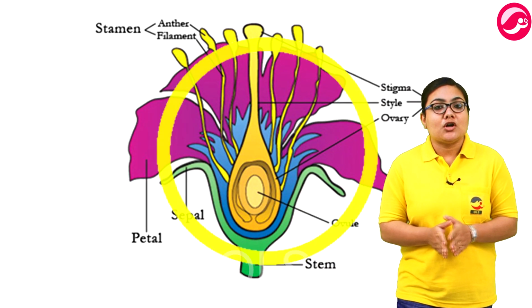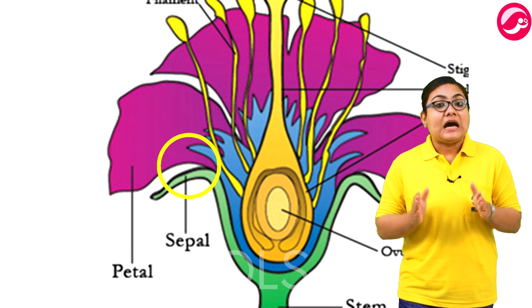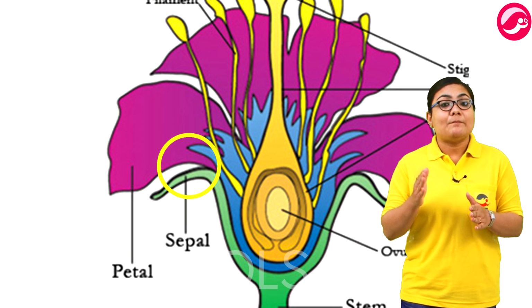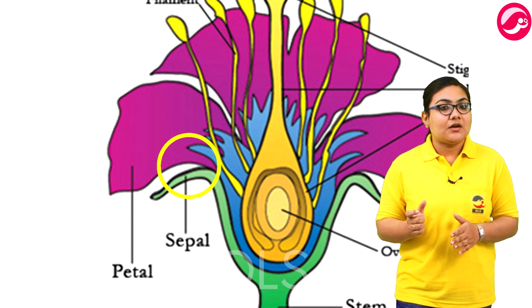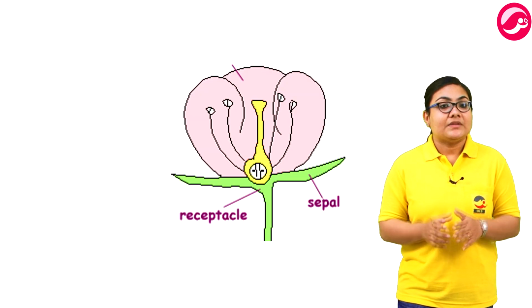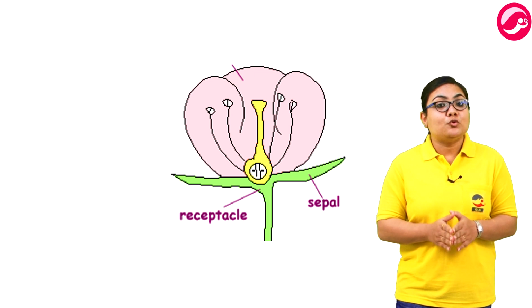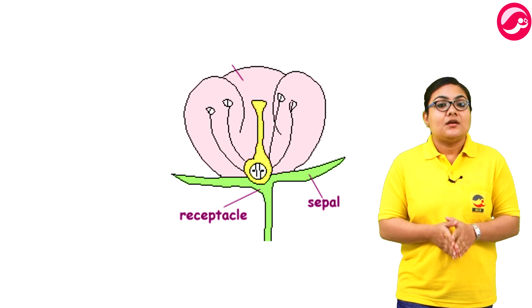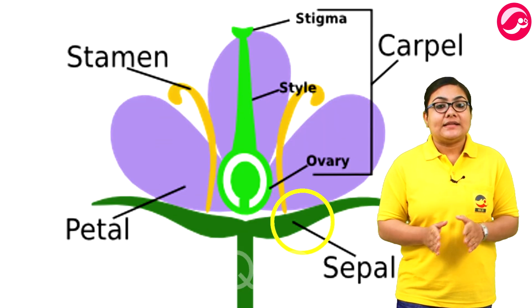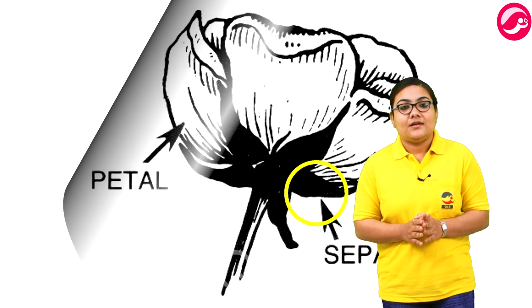First, let's talk about sepals. They are hard leaf-like structures around the base of a flower. Flower के नीचे आपने एक green color का structure देखा होगा, that is known as sepal. They protect the bud before it blooms into a flower. They are green in color in most of the plants. The number of sepals varies from plant to plant.